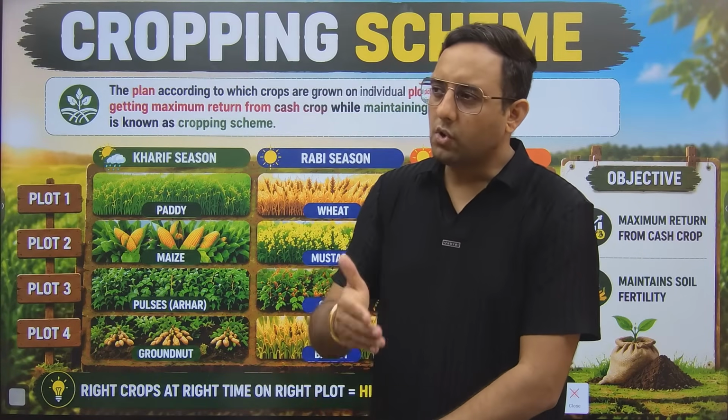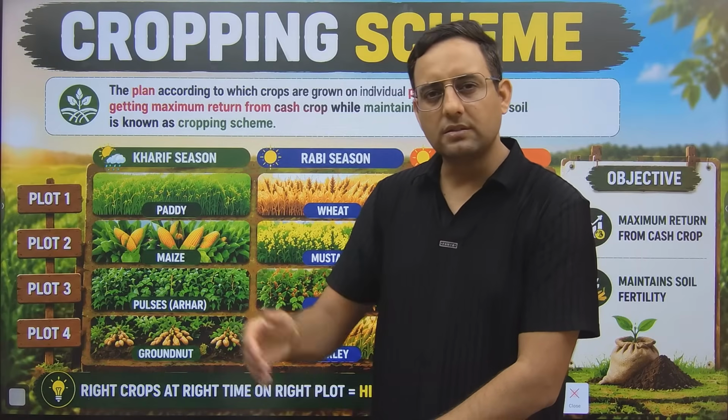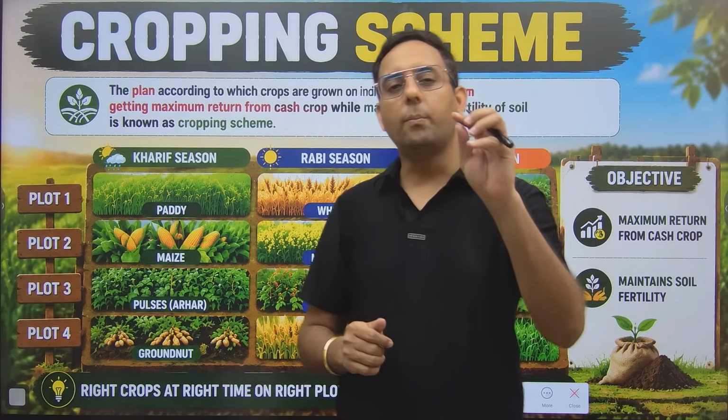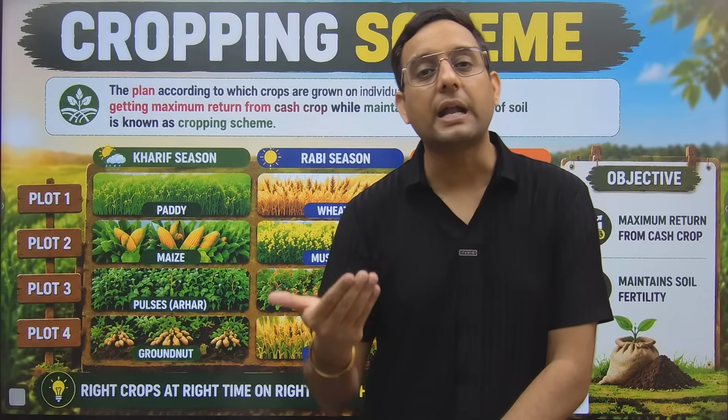what is crop rotation then? If you are making a plan that this crop I will grow in this season, this season, this season, then what is crop rotation? Because cropping scheme means plan, but crop rotation is also a plan. See, cropping scheme is a plan which is based on profitability. I am seeing the market trend, the profitability, the market price, MSP. Based on that, I am deciding that I will grow these crops to earn more and impact less on the fertility. But crop rotation is the rotation of the crops based on scientific principle.